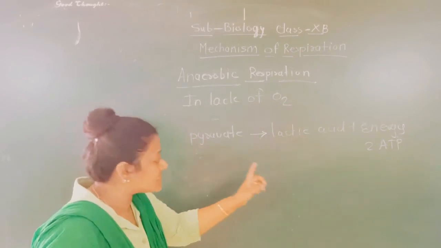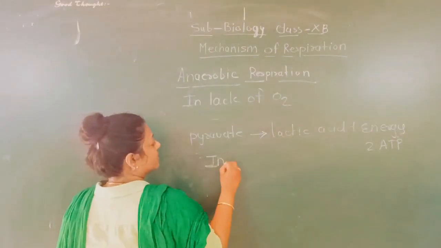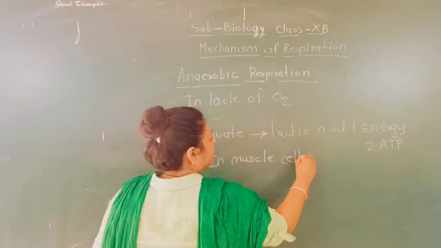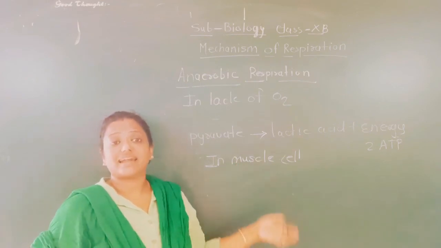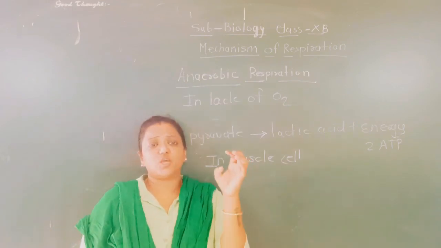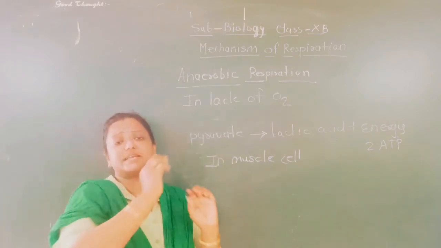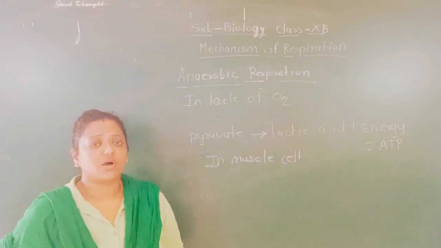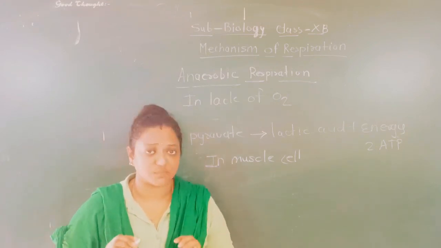These crystals of lactic acid are found in the muscle cells of our body. With their accumulation, what happens? The blood cannot flow very easily, and because of that extreme body ache or pain occurs in the muscle cells of the body.